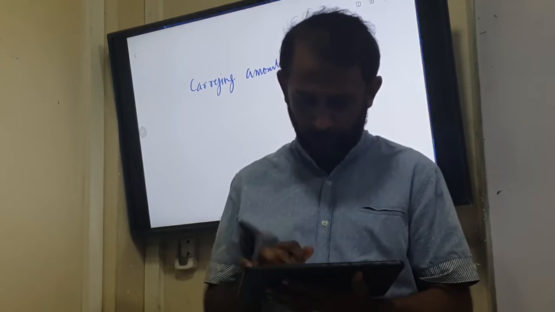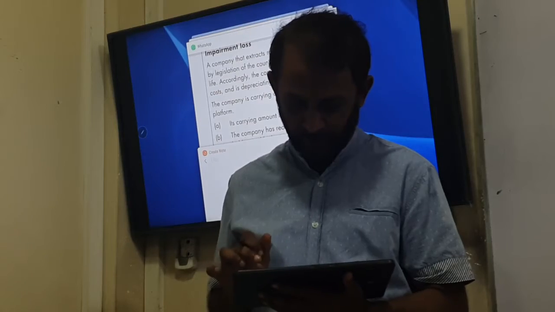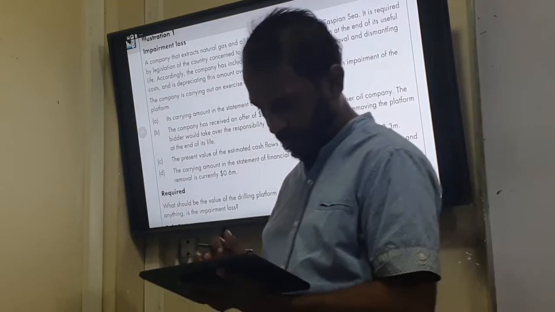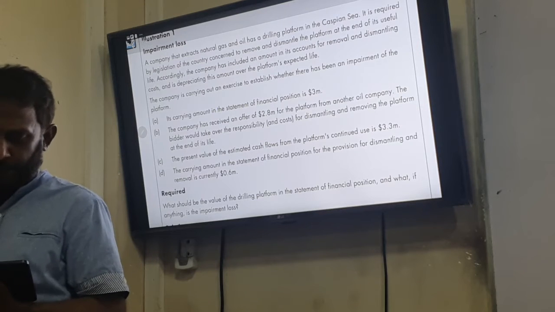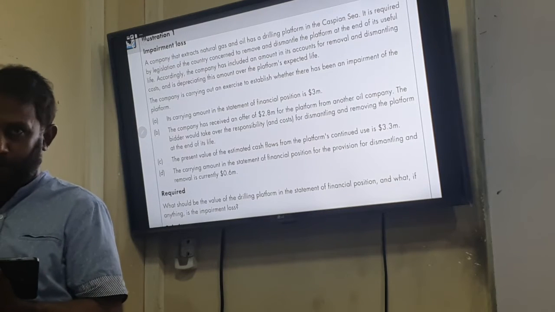The carrying amount is given in the question. The company says the carrying amount is 3 million.